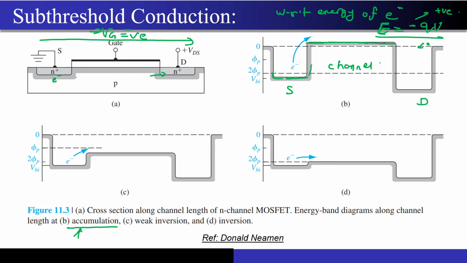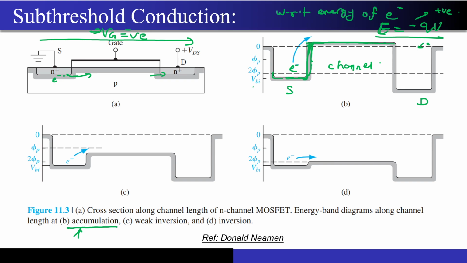So how can we represent this in the energy band diagram? It is represented as if these electrons are facing some kind of a potential barrier when they are trying to move from the source region into the channel region. When the electron from the source region wants to move into the channel region, it is facing this potential barrier. I hope that is very much clear to you.